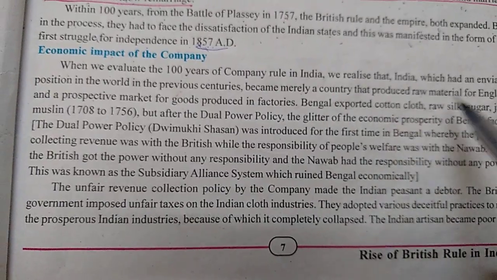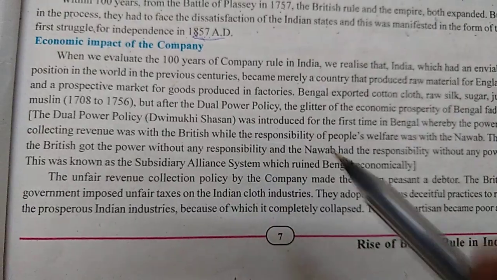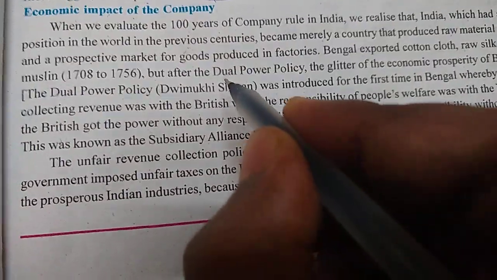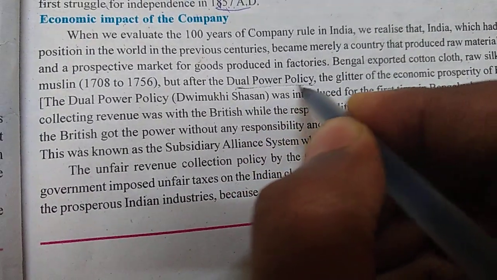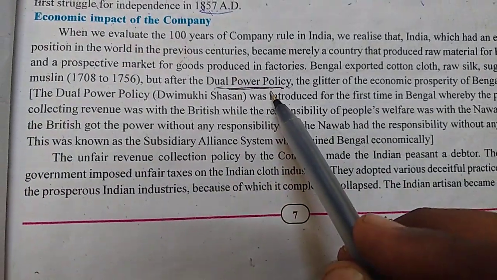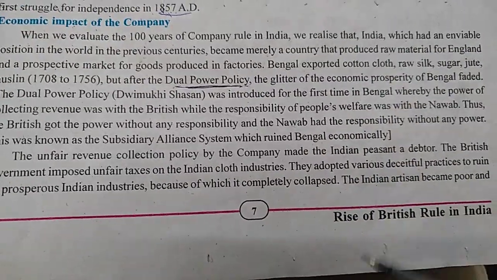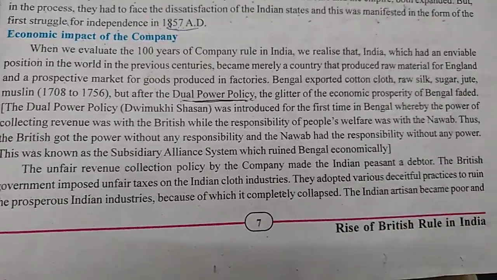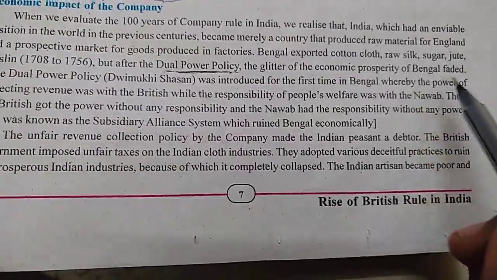Bengal sold these products. But after the dual power policy, those who have a textbook, please underline dual power policy. This word is important. After the dual power policy, the glitter of economic prosperity, the very high financial situation of Bengal, faded.